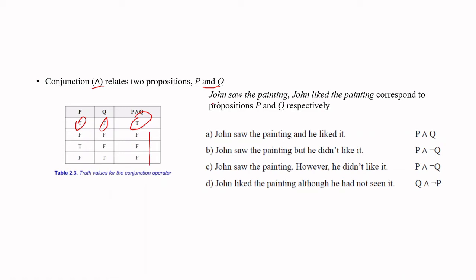Say John saw the painting. Let us say that is P, and John liked the painting is Q. Both are propositions.